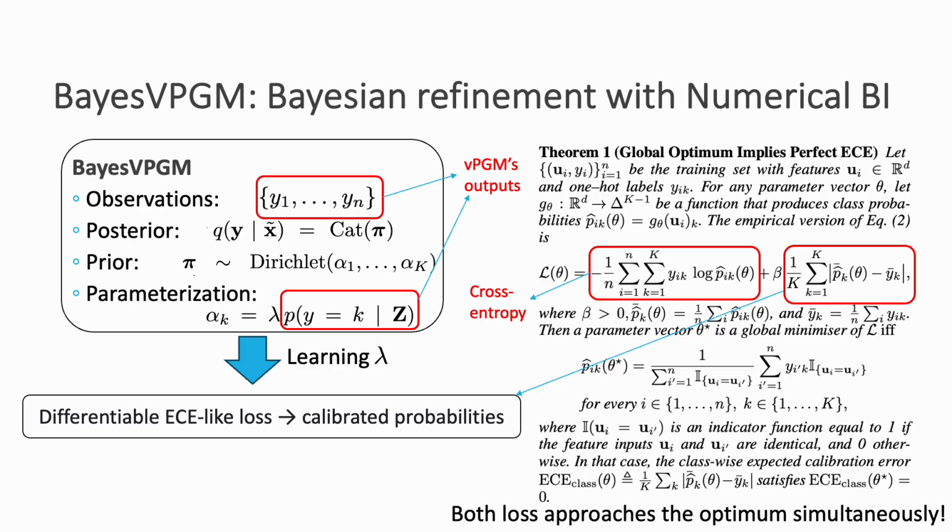So Bayes vPGM takes output numbers from the large language model as evidence, refining the posterior of the target variable that assumes a Dirichlet distribution as prior. Here we only have a single adjustable parameter which balances the large language model produced probabilities and its contribution to the prior. To optimize this, we propose to add a differentiable ECE-like loss to the cross entropy, and we also provide theory to guarantee that both losses approach the optimum simultaneously.